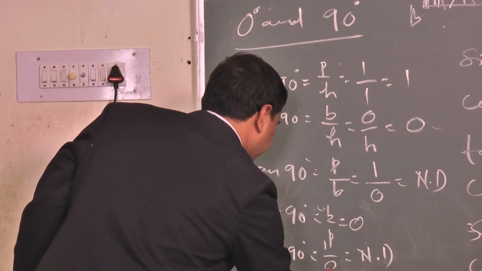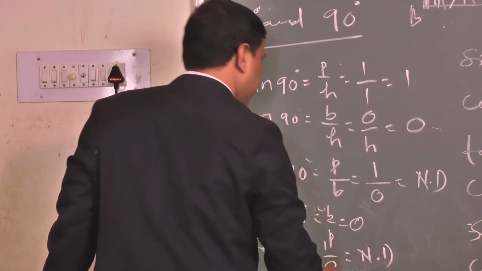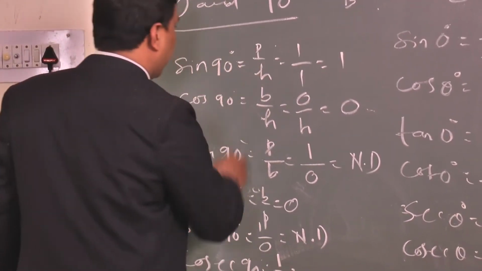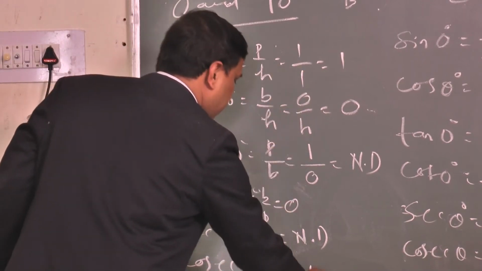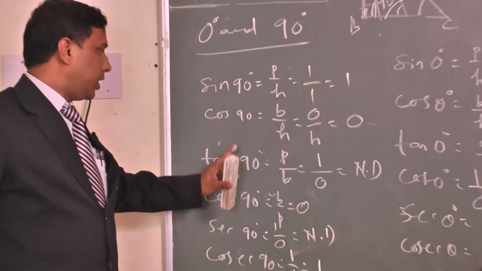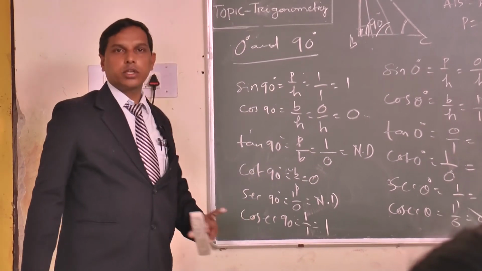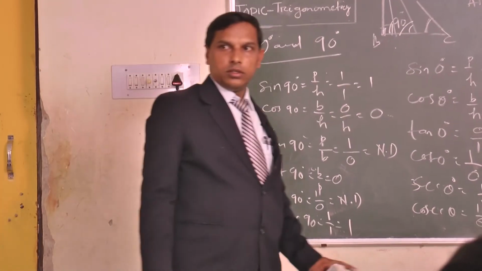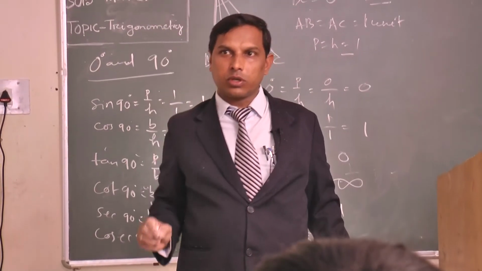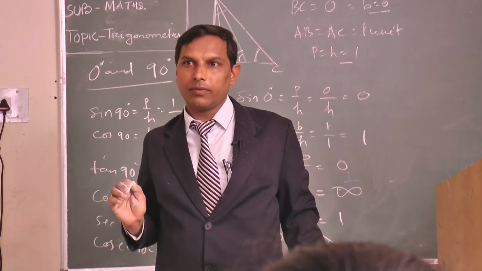Cosec 90 is equal to what? Sorry, cosec 90 is 1 by sin, so 1 by 1 equals 1. Clear? Now you have found the values of sin 90, cos 90, tan 90, cot 90, sec 90, cosec 90. Got my points? The last year's students are very much talking; they know everything before. Okay, fine. Good.